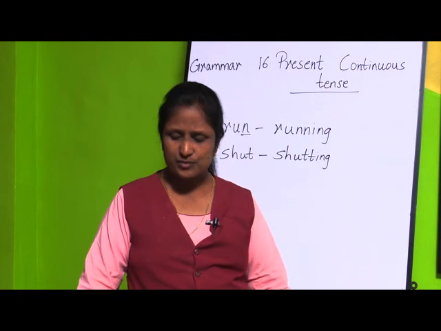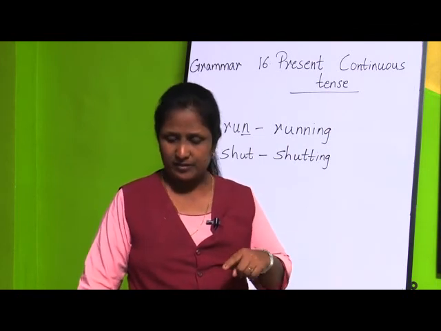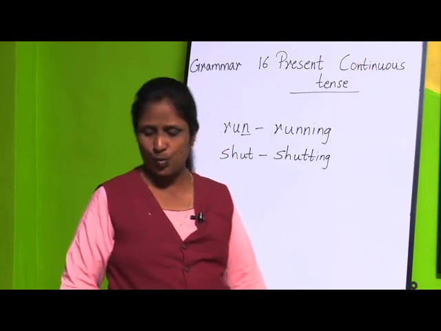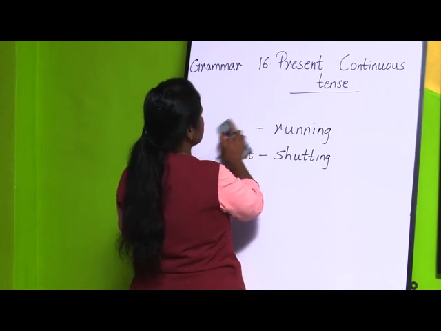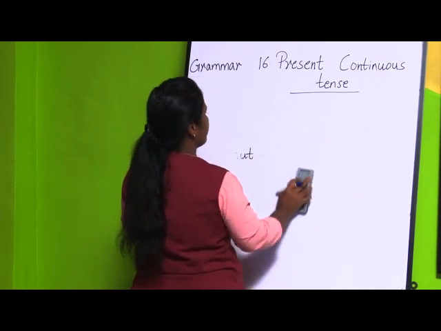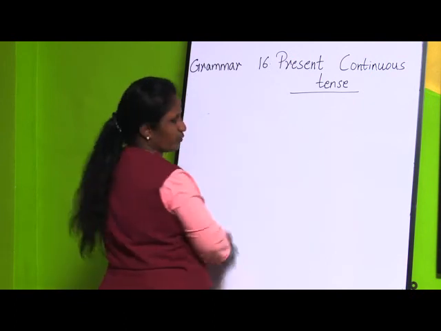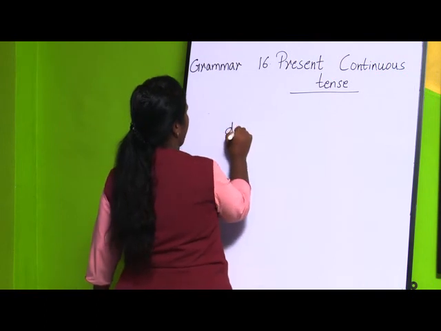Then the last case is what? When the verbs end with IE, we are going to change IE to Y and then add ing. So the last one is what? If the word is ending with IE, you are going to add Y. For example, see now, die.